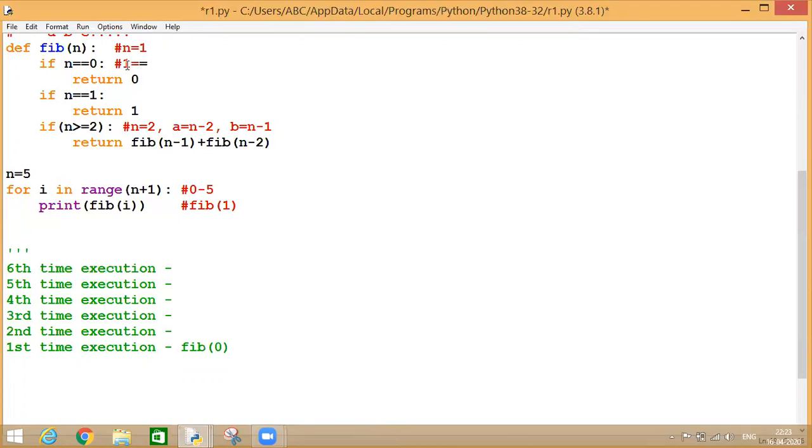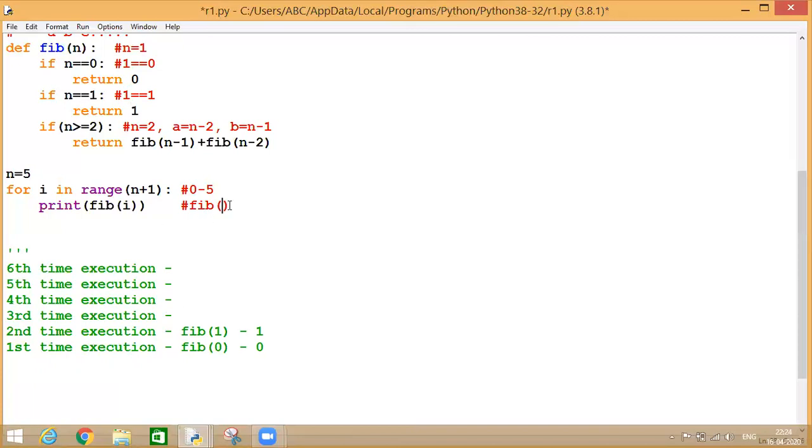So 1 is not equal to 0. But here 1 is equal to 1. The condition becomes true. So in this case, it is returning 1. And in the previous case, it was returning 0.